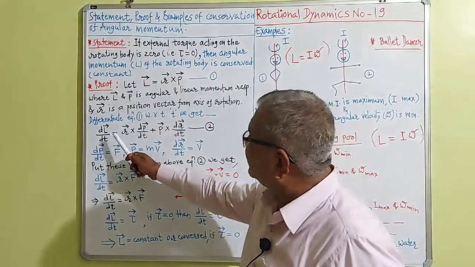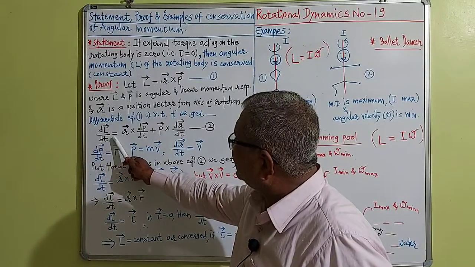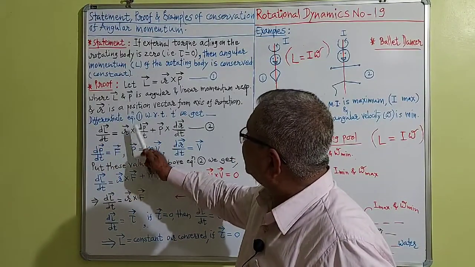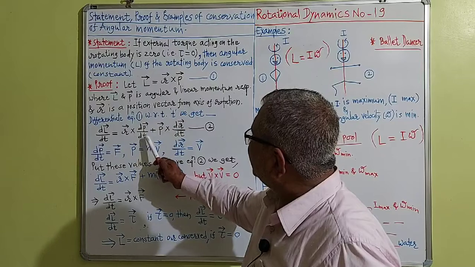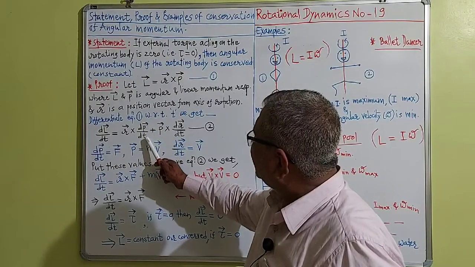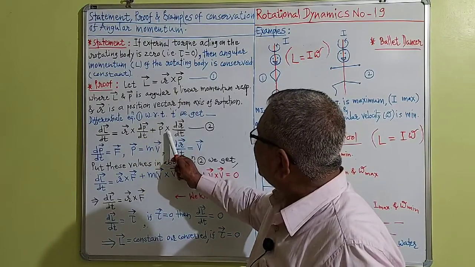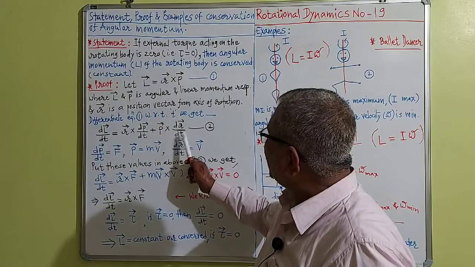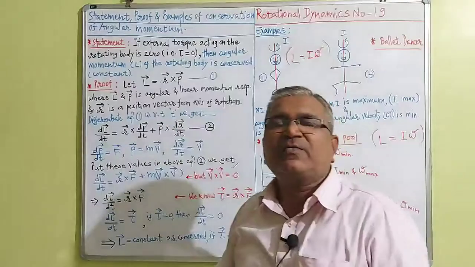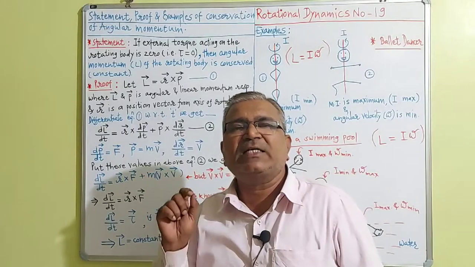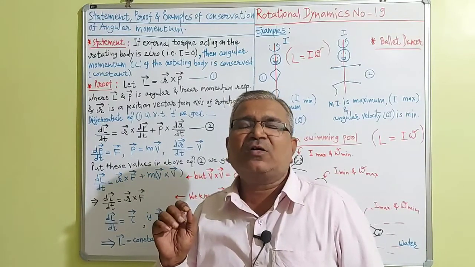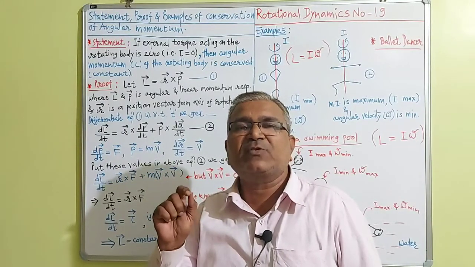So we can write dL vector by dt is equal to vector r cross dp vector by dt plus vector p cross dr vector by dt, and we get equation number 2 after taking the derivative with respect to time t.